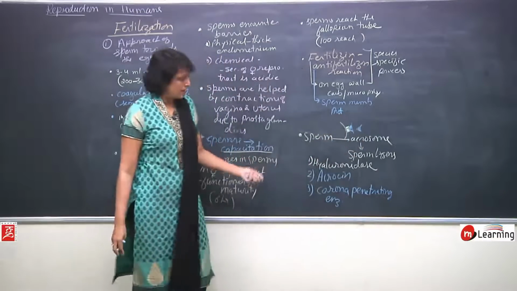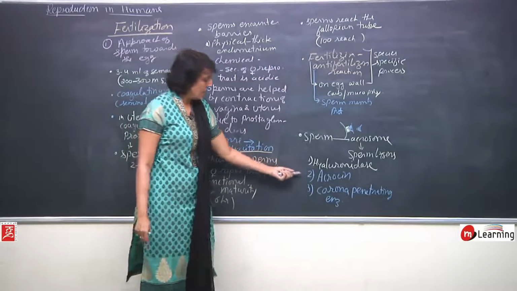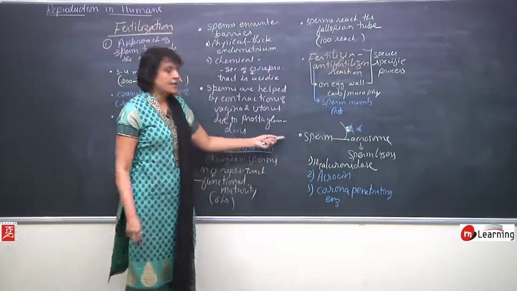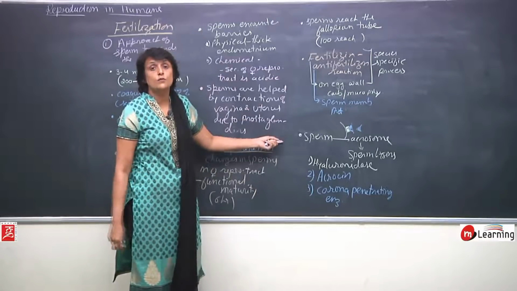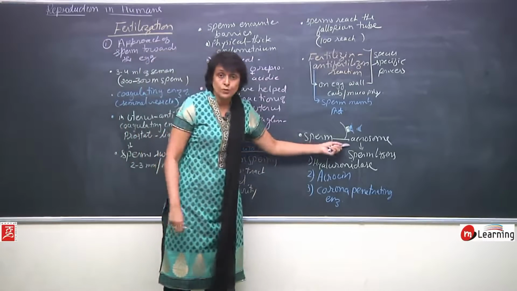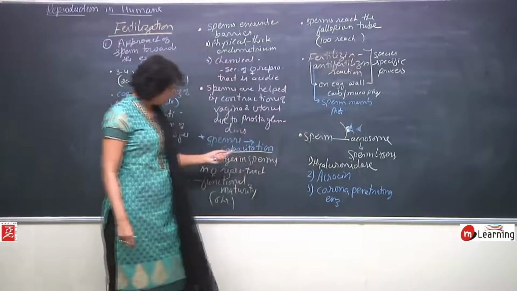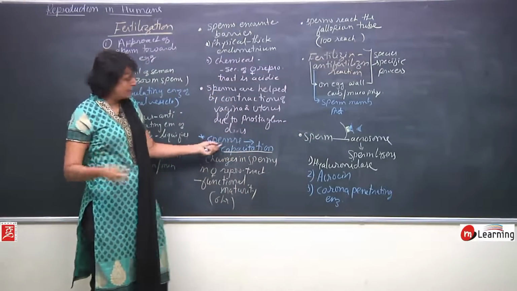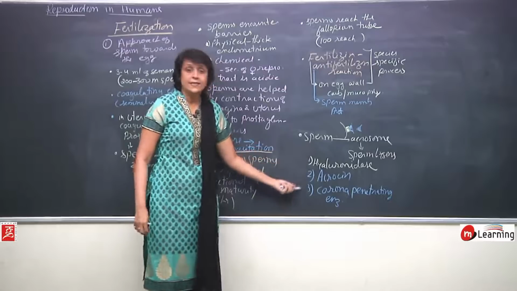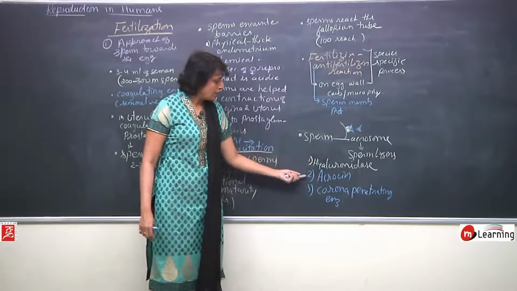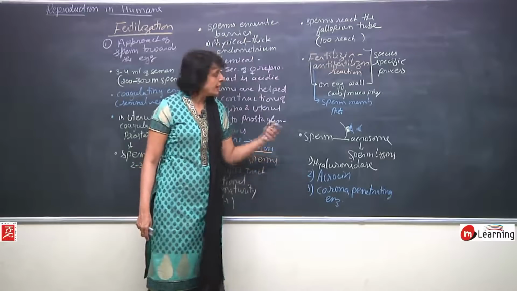These enzymes are secreted from the acrosome, which is formed from the Golgi body, and the acrosome ruptures. Why is it able to rupture? Because it has undergone capacitation, its membrane becomes less stable, ruptures, and releases these enzymes. Together they are known as sperm lysins.